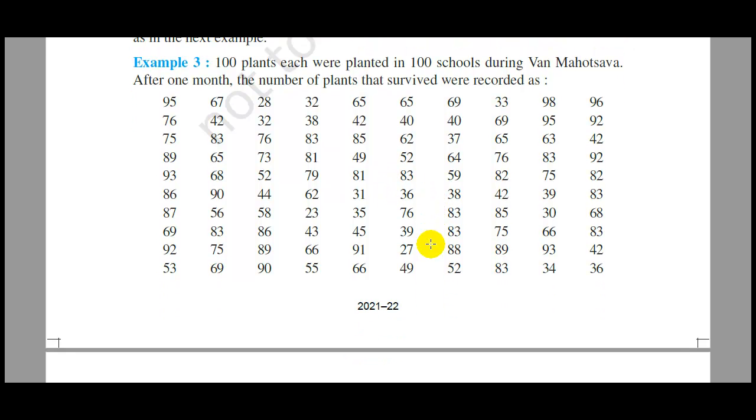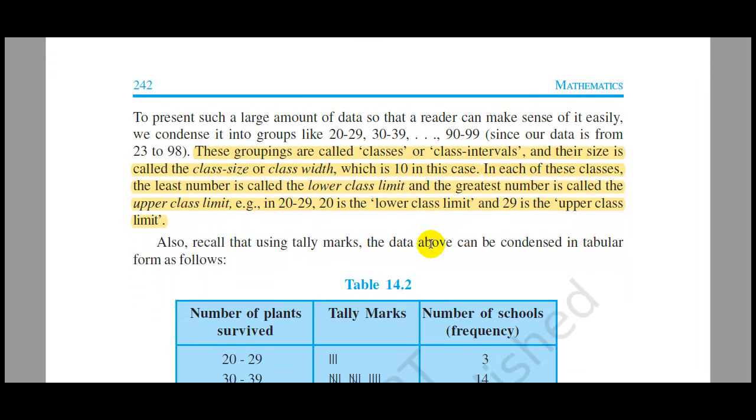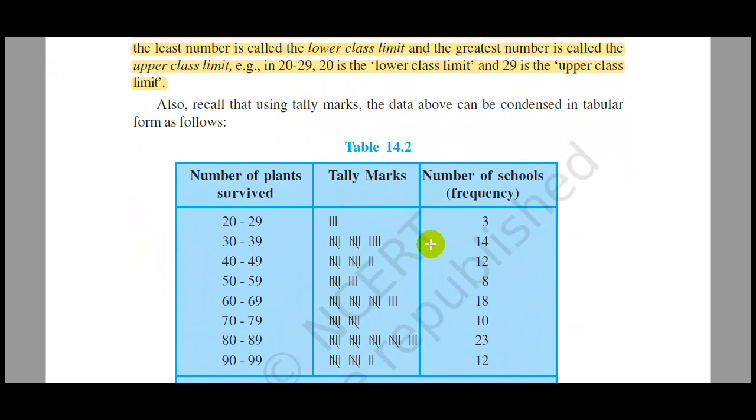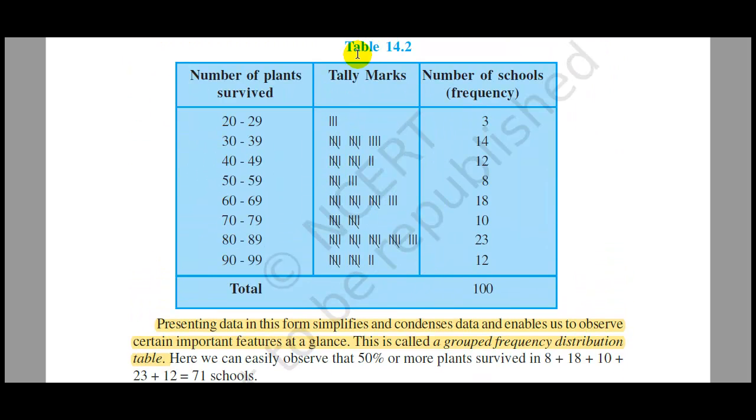So to make it easy, such a large data set is grouped into favorable classes, and presented as given in this table 14.2. For example, the number of plants surviving is grouped into 20 to 29, 30 to 39, 40 to 49, and 50 to 59.